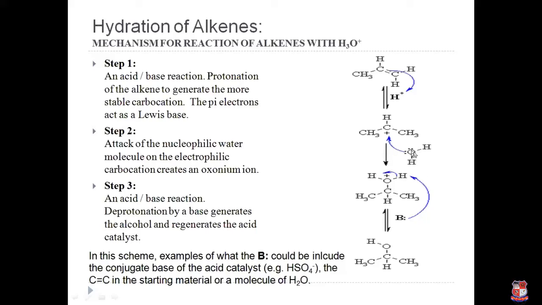Oxygen carries 2 lone pairs of electrons, so it attaches to this carbocation and creates the oxonium ion. Now deprotonation occurs by the base, and generates the alcohol product and regenerates the acid catalyst.